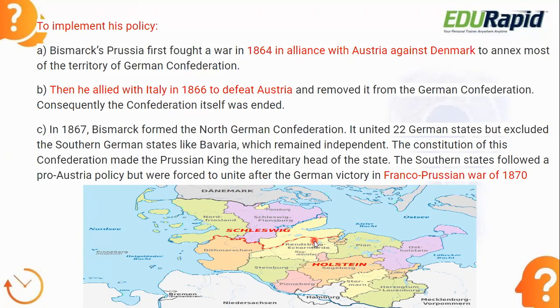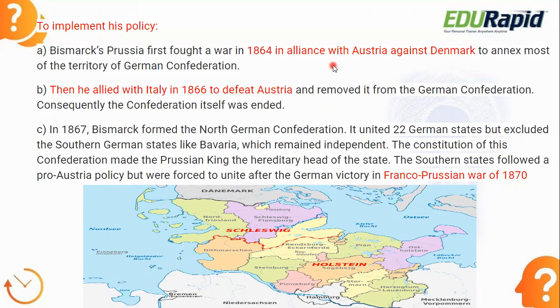The first war is with Denmark. Remember, first war with Denmark. It happened in 1864. Bismarck's Prussia first fought a war in 1864 in alliance with Austria against Denmark, to annex most of the territories of the German Confederation. Here you can see Bismarck's diplomatic mind.